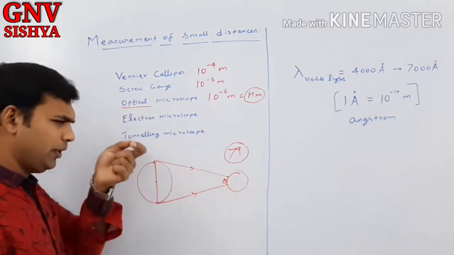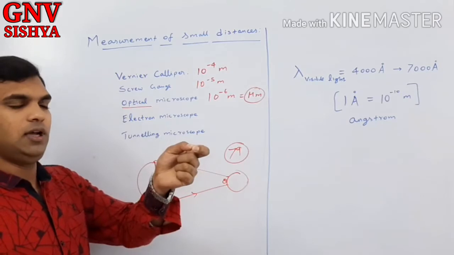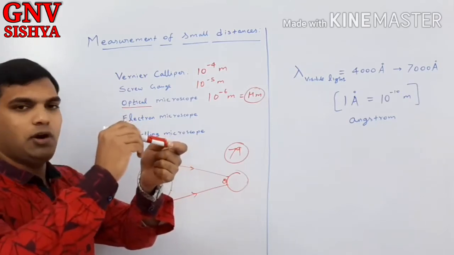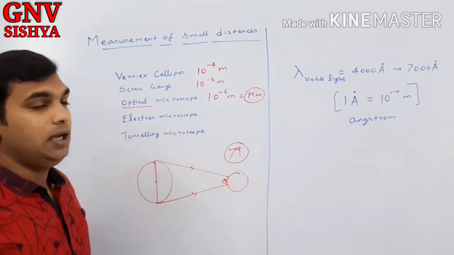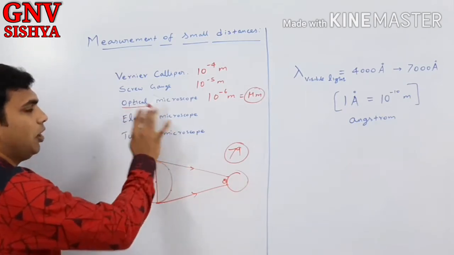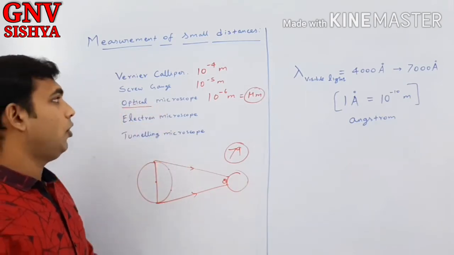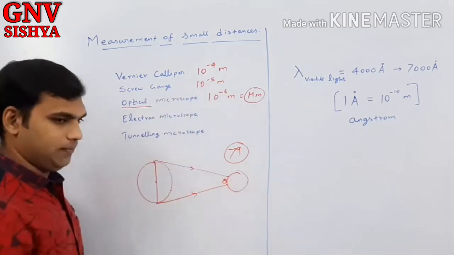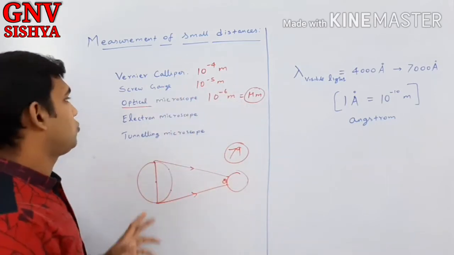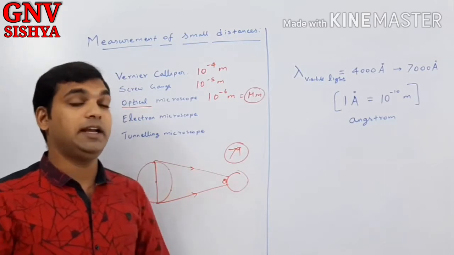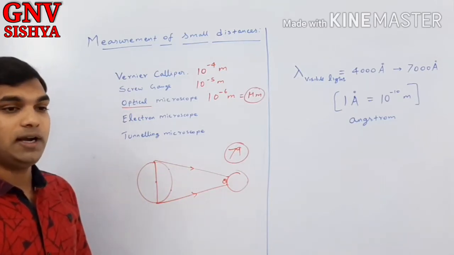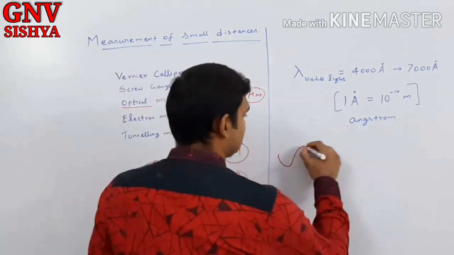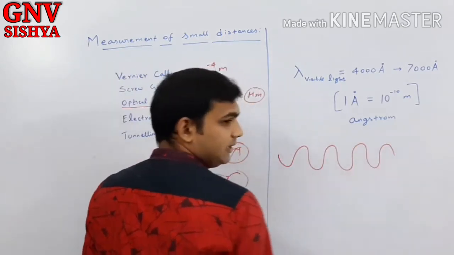When you have a very tiny particle and light waves hit it, that light will be reflected back and you will be able to see the particle. Using that simple concept, you use an optical microscope to view objects of 10 power minus 6 meter. But even an optical microscope has its own limitation. I'll tell you why. Light is an electromagnetic wave, so it travels like this.